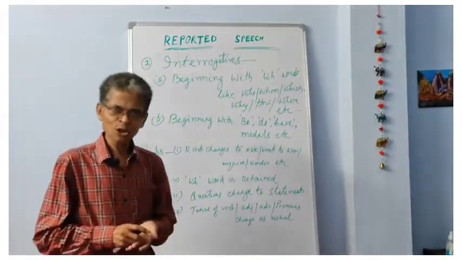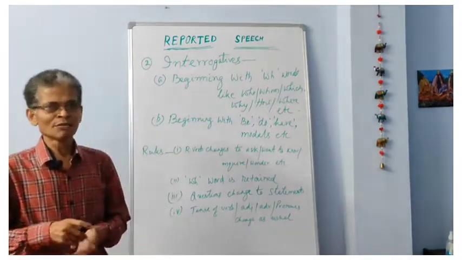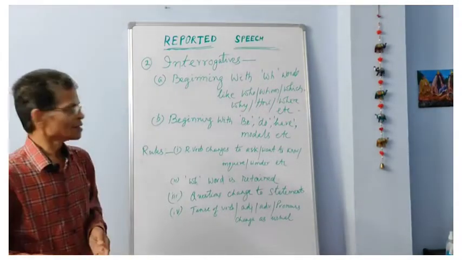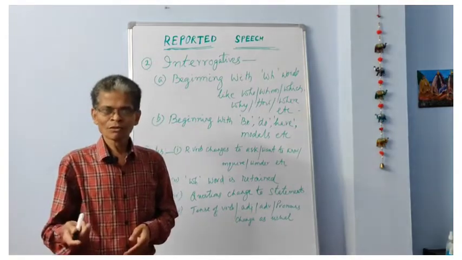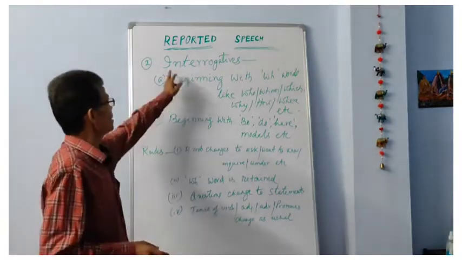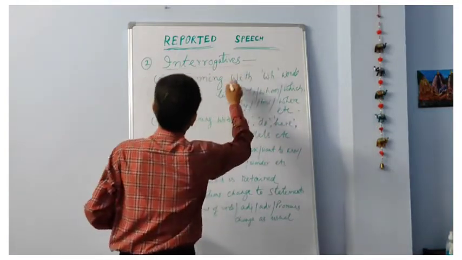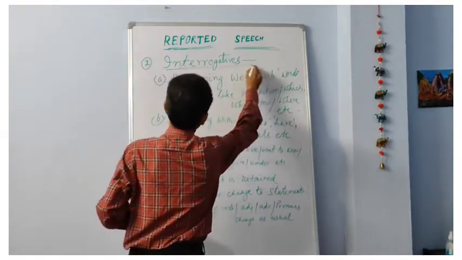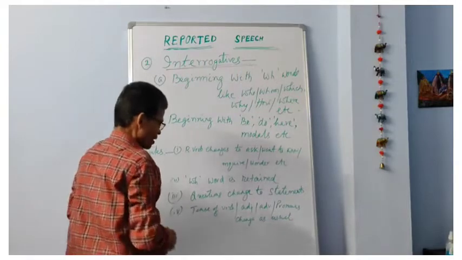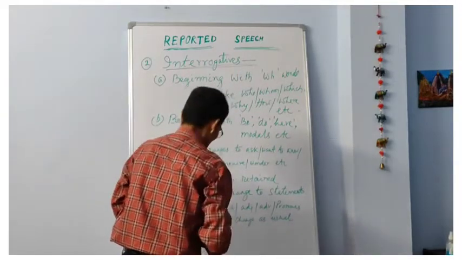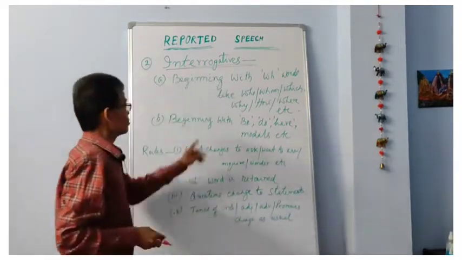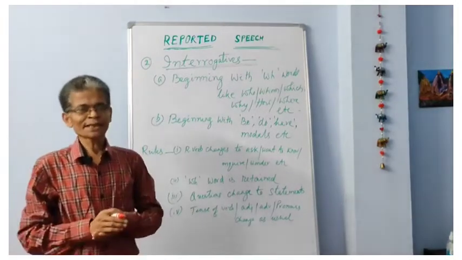In the first lecture, you learned how to change statements into indirect form, and today we will discuss interrogatives, how to change interrogative sentences into indirect speech. Now, definitely you know what an interrogative sentence is.